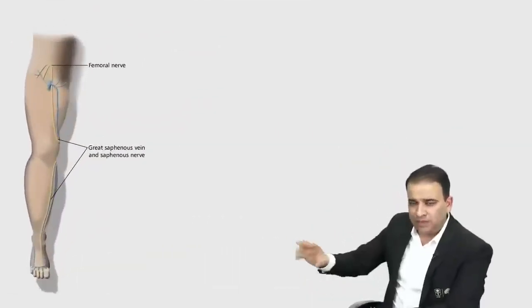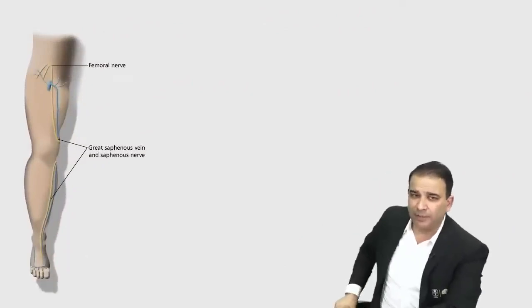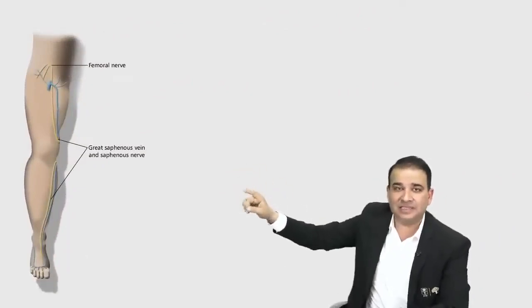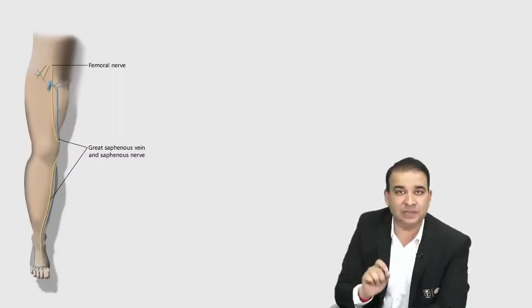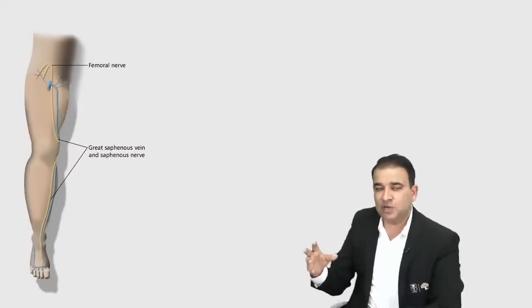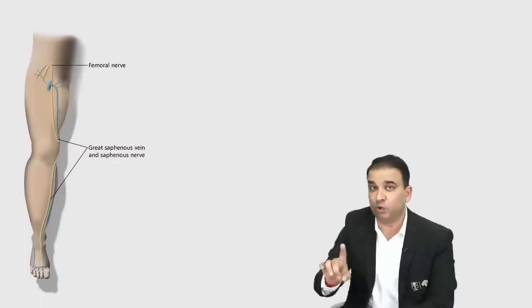Now, guys, just one thing, I want to show you these two pictures here, because at times I've seen people get it wrong here. The great saphenous vein, which we talked about, has the saphenous nerve running with it, and the saphenous nerve is a branch of the femoral nerve, running on the medial side. So in CABG, when you take the graft from the great saphenous vein, the nerve likely to get injured is the saphenous nerve, which is a branch of the femoral nerve.